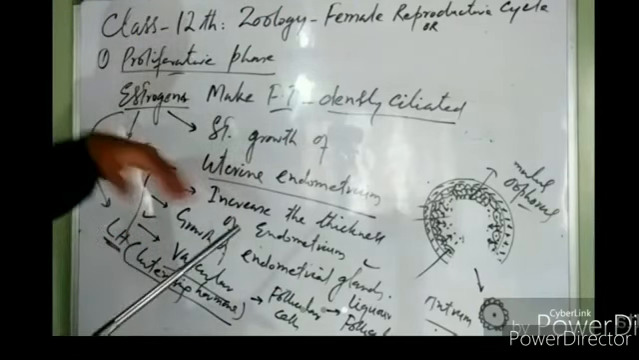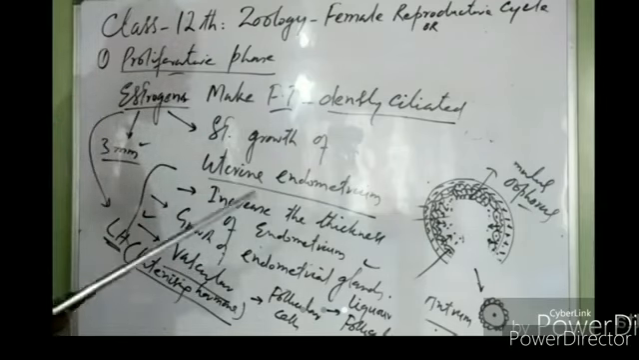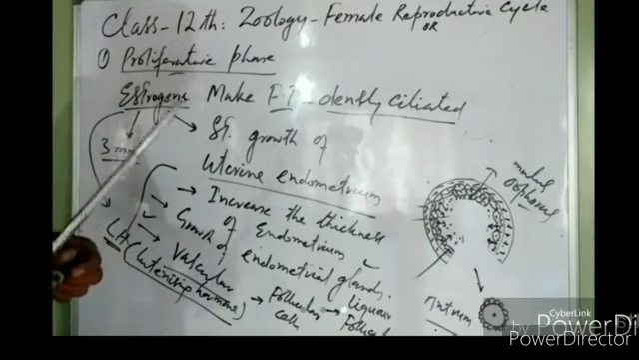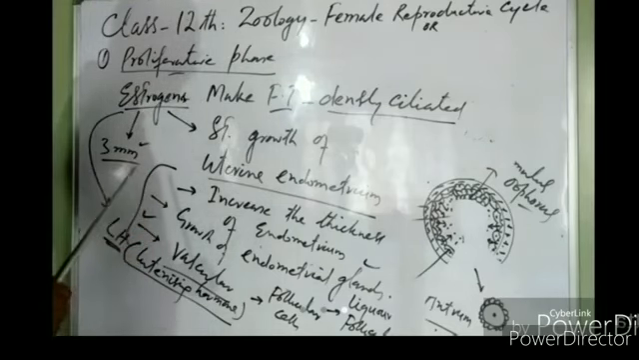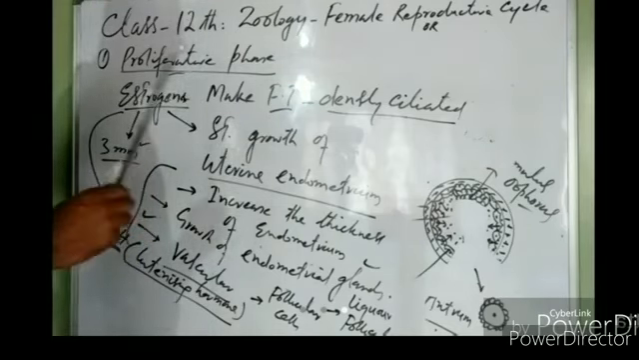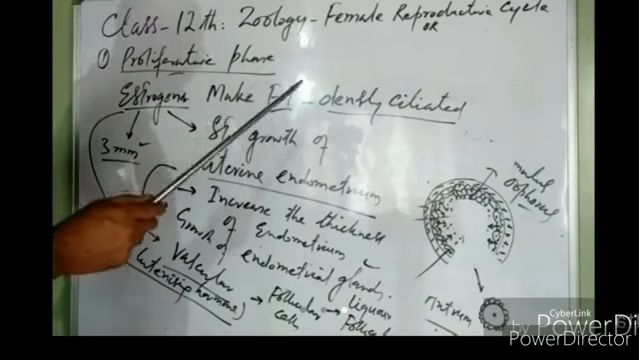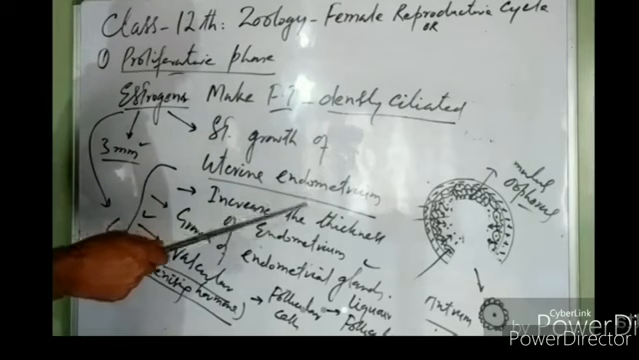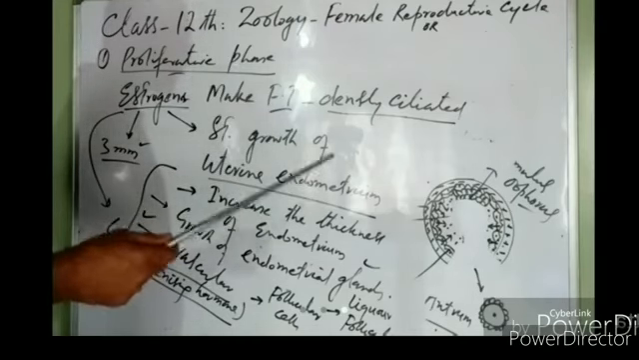So we will again summarize some of them. This proliferative phase begins with the release of follicle stimulating hormone from the anterior pituitary. Follicle stimulating hormone stimulates the growth of a primary ovarian follicle into a Graafian follicle, right? Then the follicular cells of the Graafian follicle start producing estrogens.